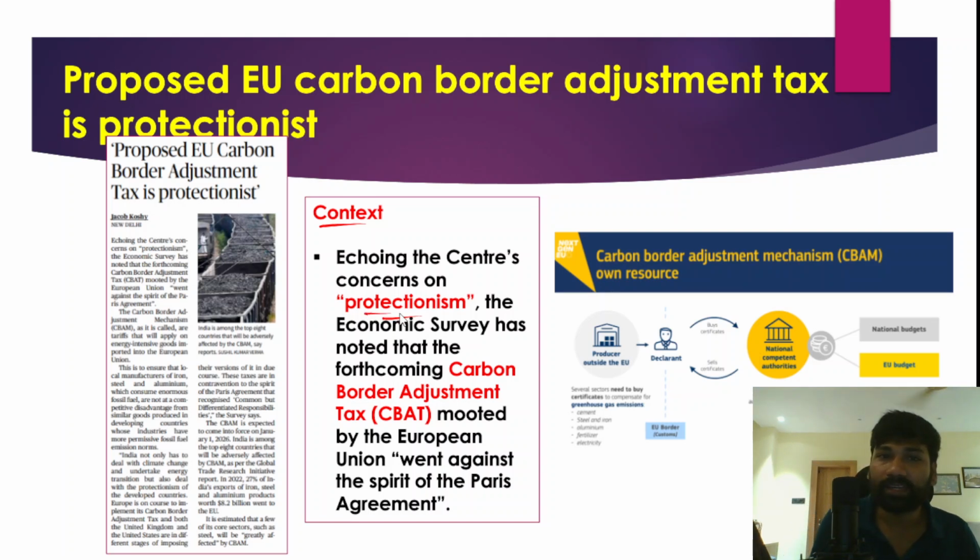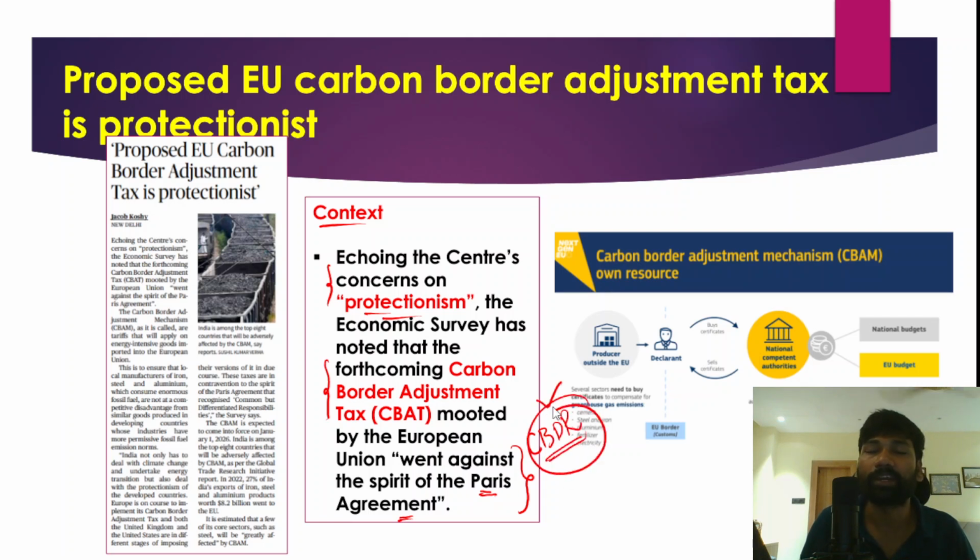In fact, the center has recently raised concerns with respect to protectionist measures such as the European Union carbon border adjustment mechanism, right? The economic survey has said that the carbon border adjustment mechanism goes against the spirit of the Paris Climate Agreement, because the Paris Climate Agreement mandated common but differentiated responsibilities, right?